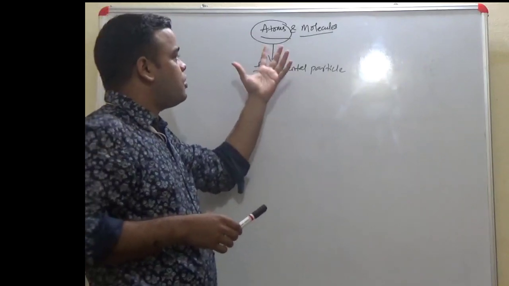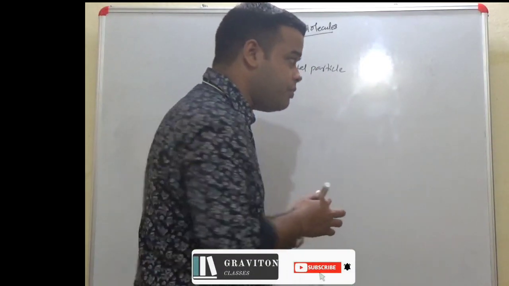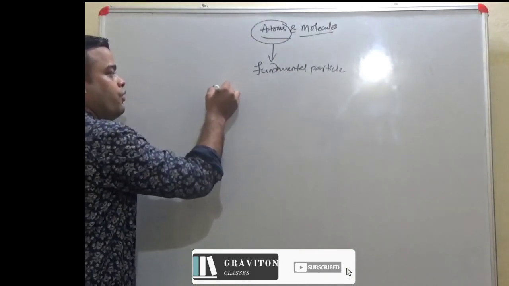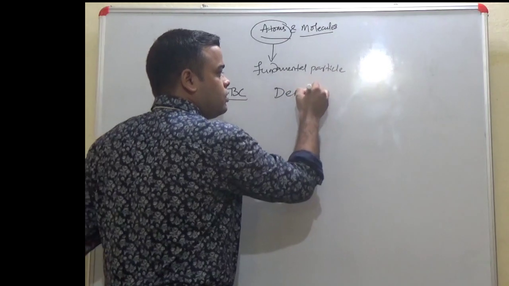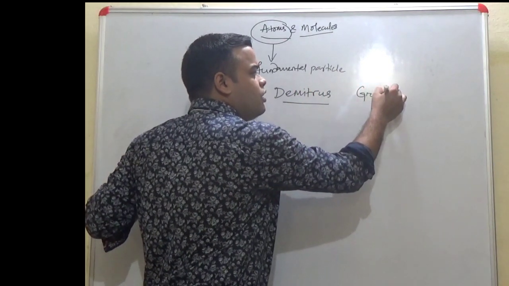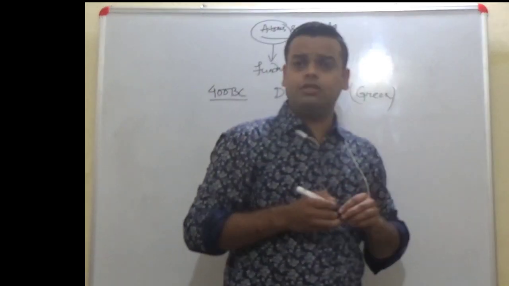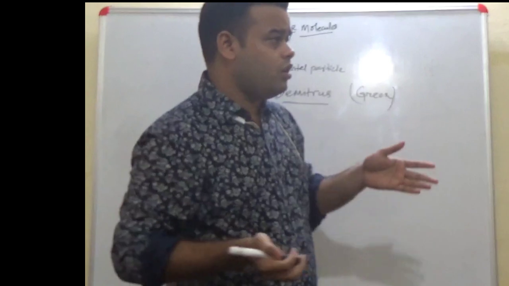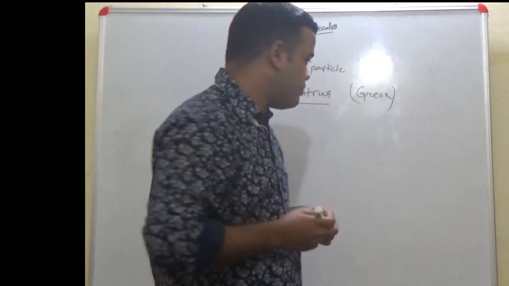the history behind this topic goes back to 400 BC when Democritus, a Greek philosopher, usually any scientific innovations were made during the time of those only Greek philosophers, scholars.